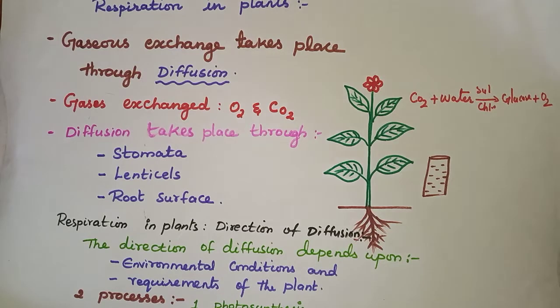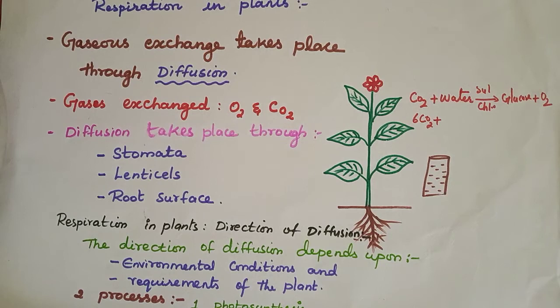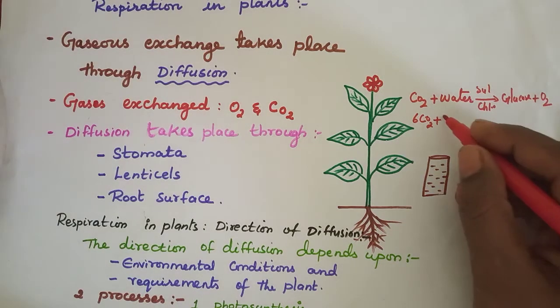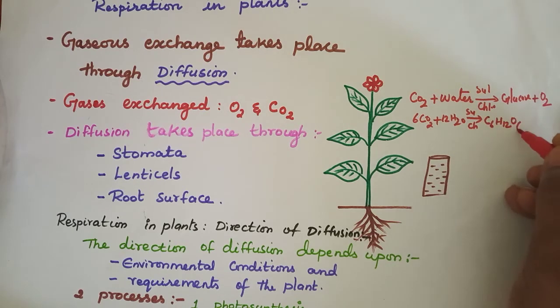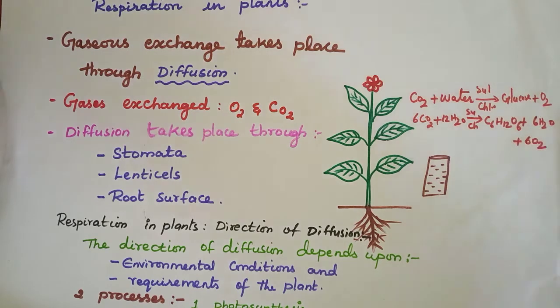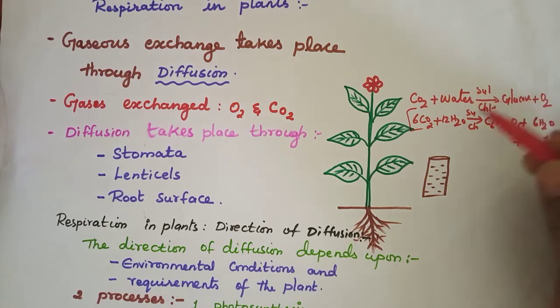If we are going to write it in symbols, we can write like this: 6CO2 plus 12H2O plus sunlight, chlorophyll, gives C6H12O6 plus 6H2O plus 6O2. Sorry, this is a chemical equation. The earlier one is a word equation, and this is a chemical equation.